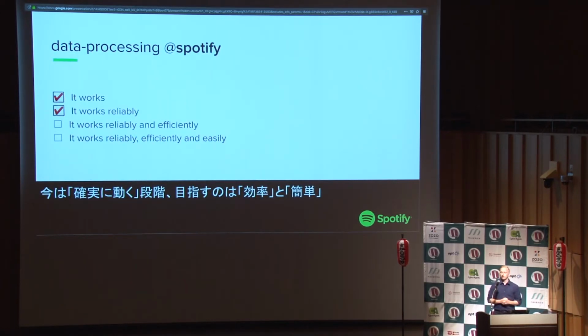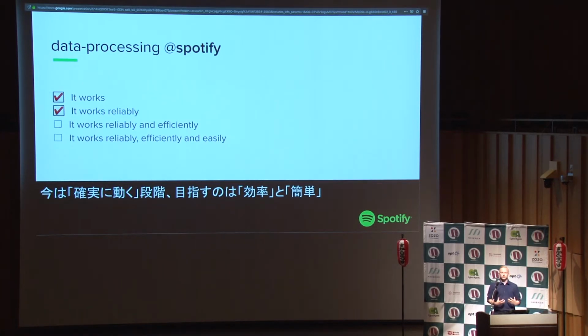Right, so where are we as an industry and as a company, Spotify? I think the point where we are at is that we know how to do data processing. It works. We know how to do it in a reliable way. So we don't have too many incidents, and when they happen, usually we can figure out something, rerun the jobs, maybe backfill the data. We know how to deal with it. And I think the industry at large sort of knows how to do this.